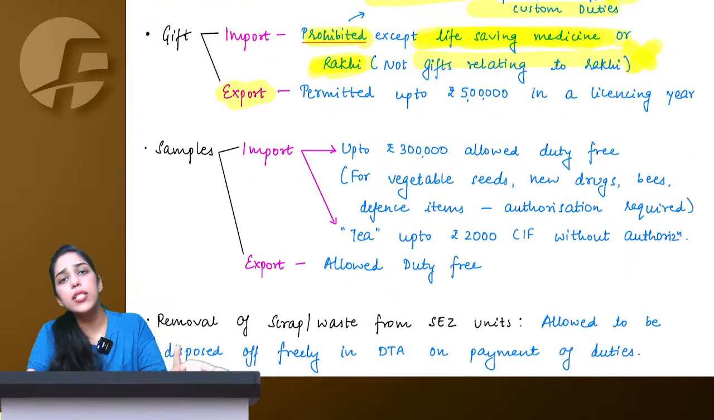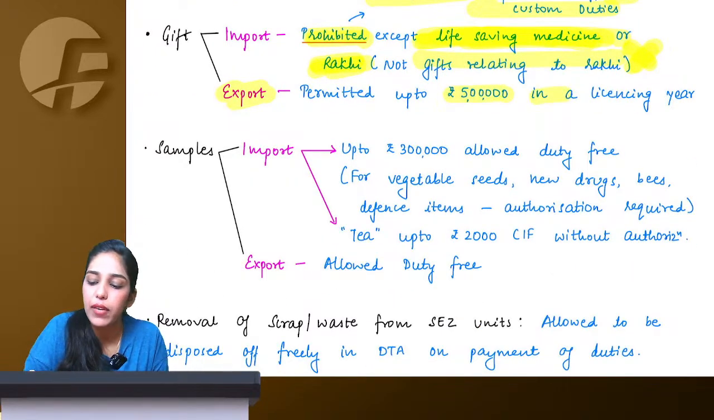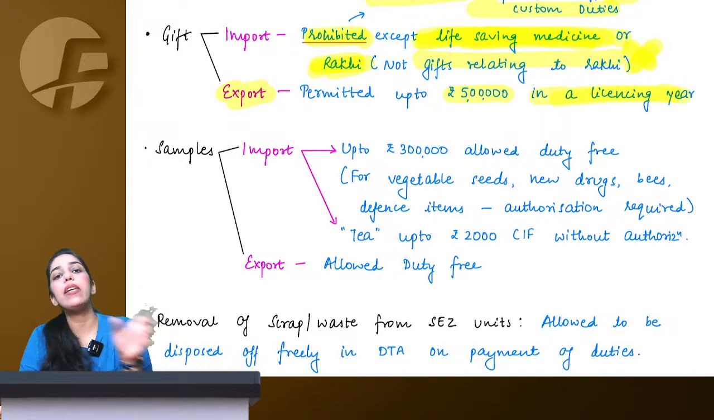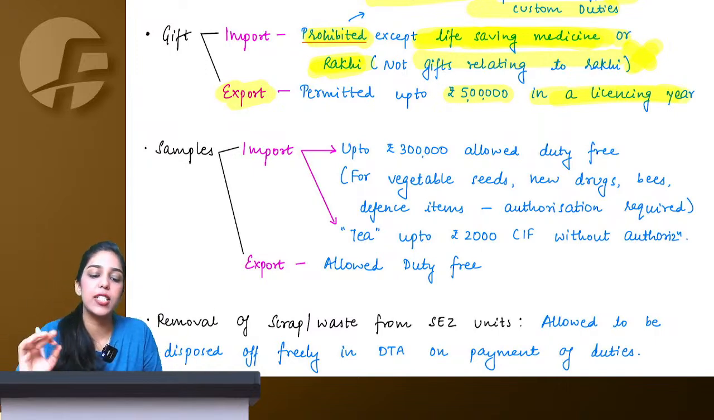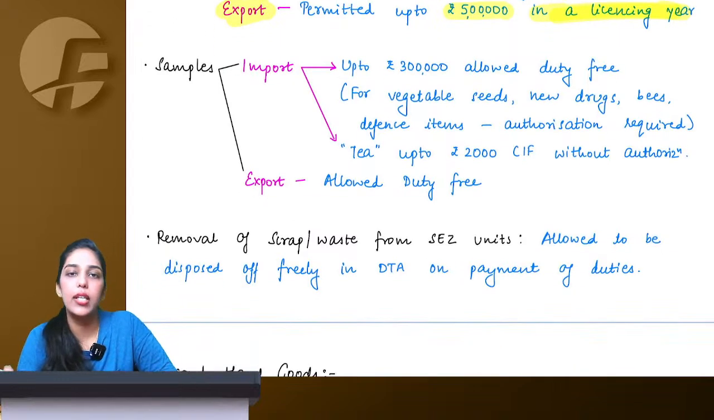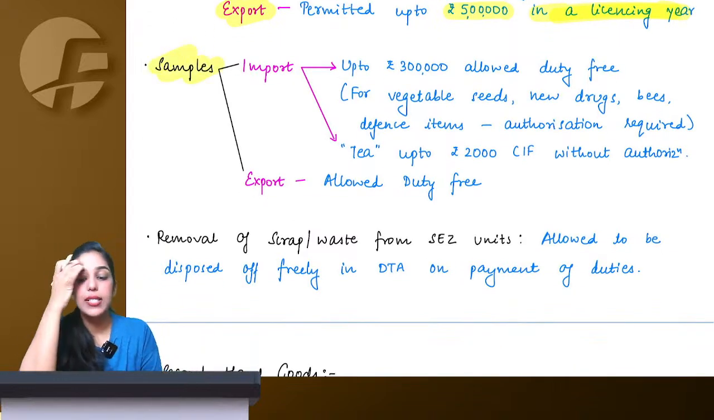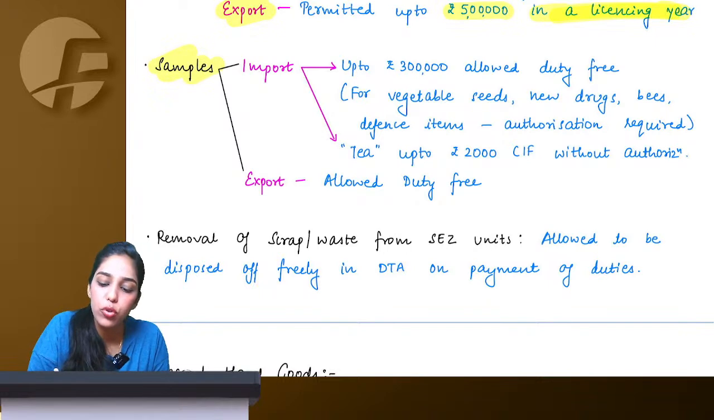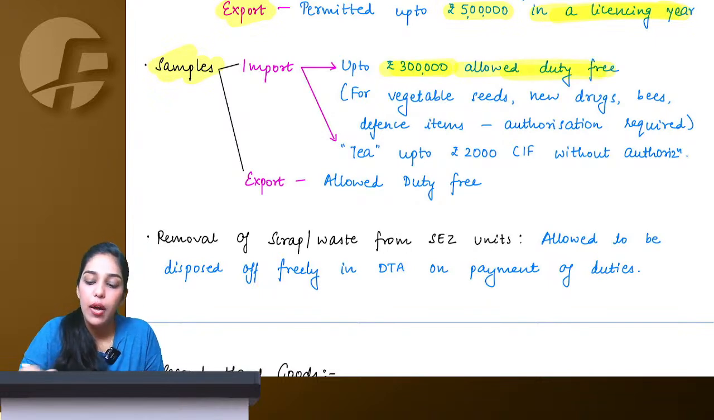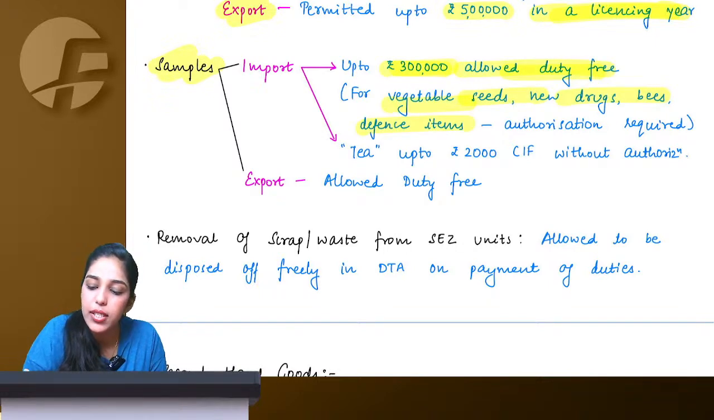Can I export something as a gift? Yes, permitted up to 5 lakh in a licensing year. So up to 5 lakh rupees of FOB, I can export gifts. It is in a particular year. Then sample. Sample, they are saying you can import up to 3 lakh, allowed duty free. For vegetable, seed, new drugs, bees, authorization required.